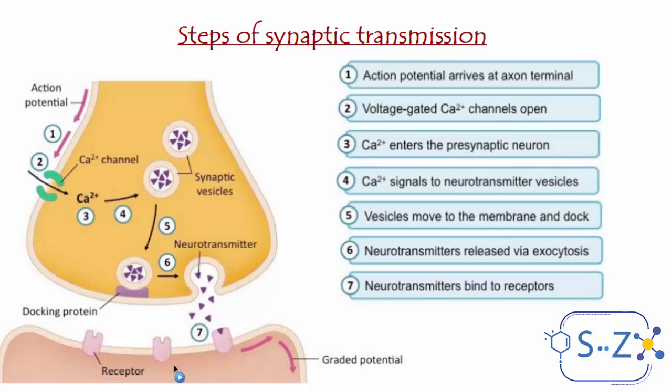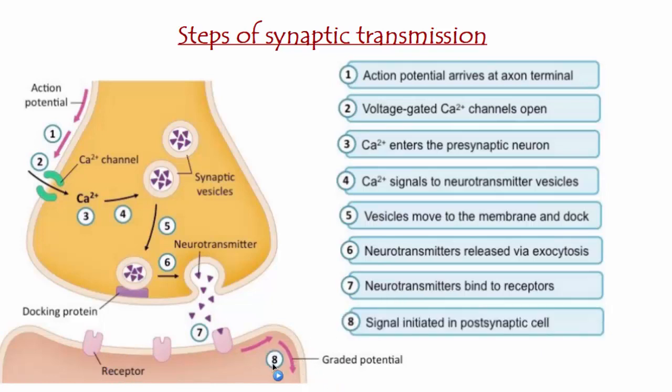And since we are talking about neurons here and nervous messages, this binding leads to the formation of an action potential or a graded potential, which is a signal. So this leads to something happening in the postsynaptic element. For example, sometimes the Na+ channels open, and Na+ enters the neuron, and this leads, as we learned before in the action potential video, to the formation of an action potential, the generation of a nervous message. Sometimes, okay, this happens by depolarization.